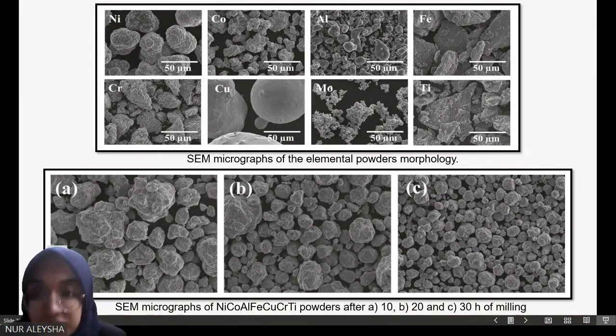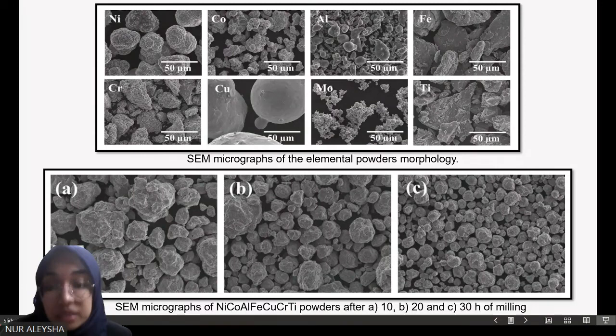Initially, all the different elemental powders show different morphologies such as spherical, irregular, and flake shapes. But after undergoing milling at three different times, we can see that the particle sizes become smaller and homogeneous. This example doesn't mean that the higher the milling time, the smaller the particle size will be for every single